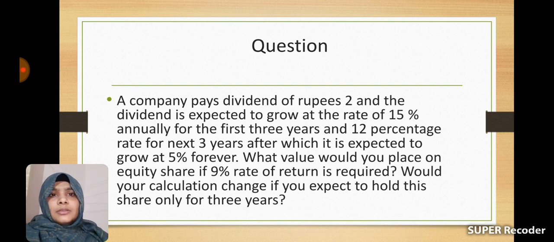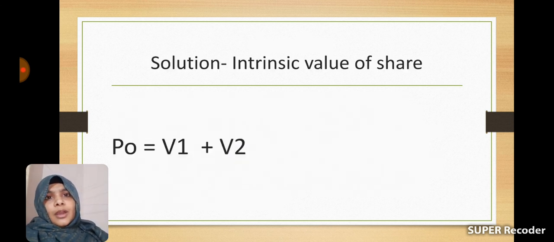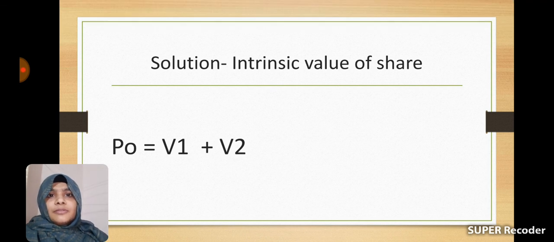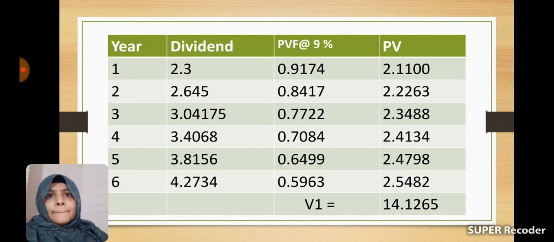And we know the equation. If the growth rate is different, we can apply the multiple growth rate model, and the equation for calculating intrinsic value is P0 = V1 + V2, where V1 is the present value of dividends in the supernormal period, and V2 is the present value of dividends in the constant growth period. So let us calculate. Firstly, we calculate V1, and for that we need to calculate the dividends first.